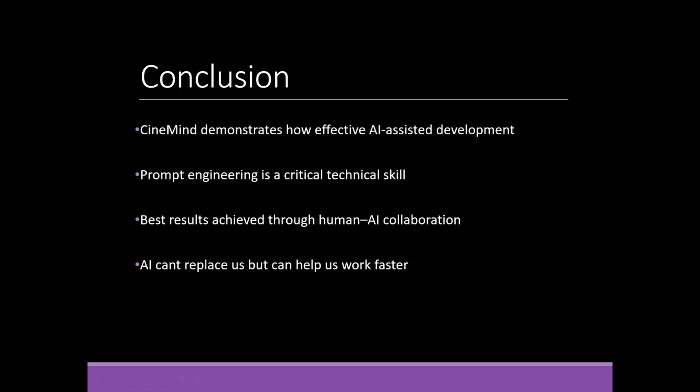Conclusion: Sidemind demonstrates how effective AI-assisted development is, and prompt engineering is a critical technical skill in the current market. Best results are achieved through human plus AI collaboration. AI can't replace us but can help us work faster.